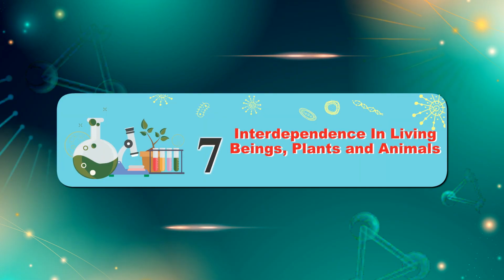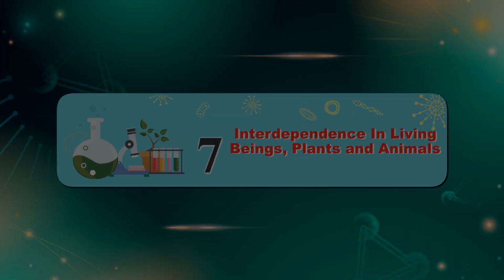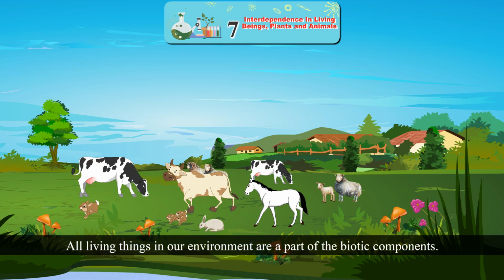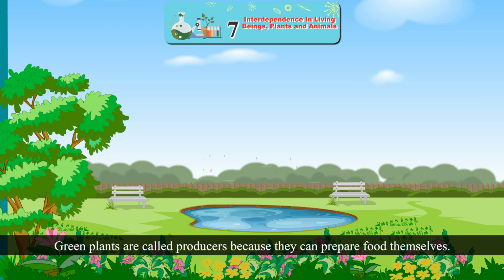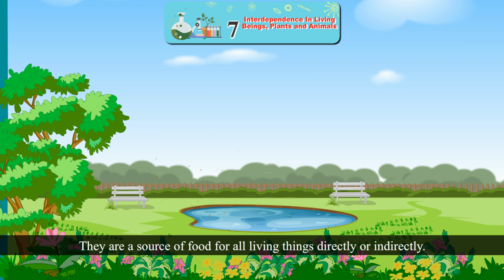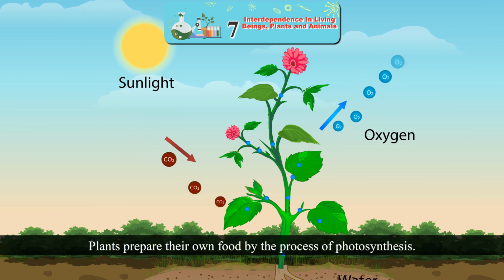Chapter 7: Interdependence in Living Beings, Plants and Animals. All living things in our environment are a part of biotic components. Plants. Green plants are called producers because they can prepare food themselves. They are a source of food for all living things directly or indirectly.